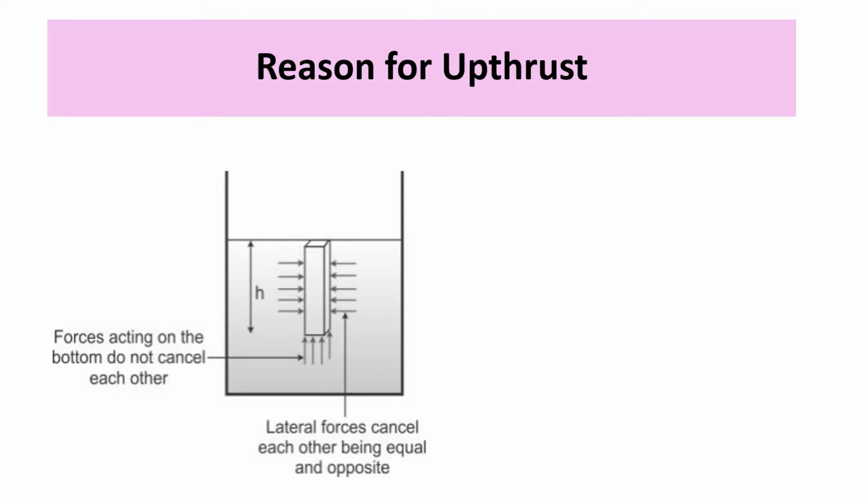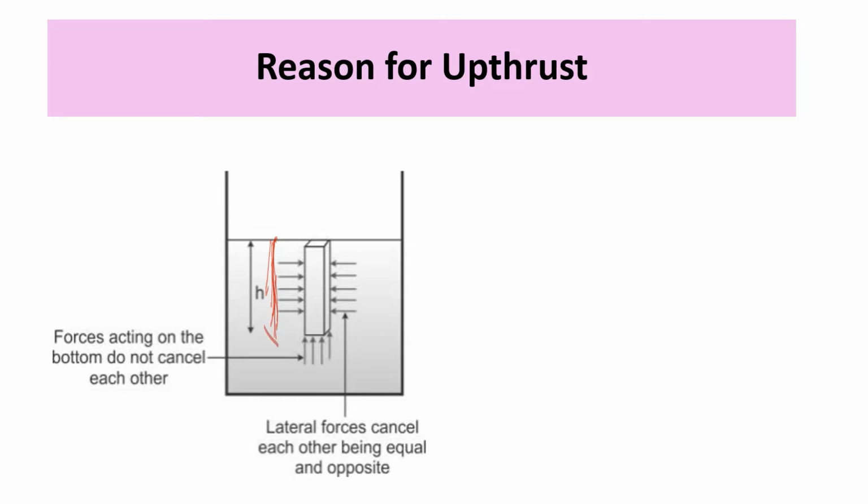What will be the reason for this upthrust? The liquid inside the vessel exerts pressure in all directions at all points, and this pressure is same at a point in all directions, either sideways or upwards or downwards. Also, pressure increases with depth from the surface of the liquid.